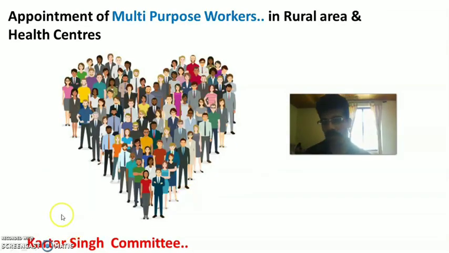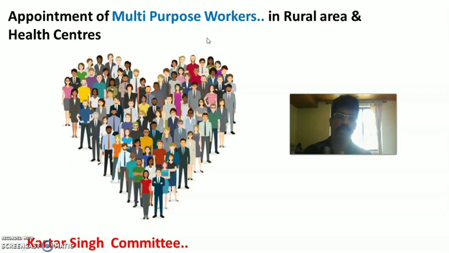Later the Government of India appointed the Kartar Singh Committee, which also recommended appointing a particular group of staff called multi-purpose workers, both in rural areas and health centers. The multi-purpose workers can work in the rural area, that is, the forest area, to take care of Mukherjee, and in other areas where a health center is present.